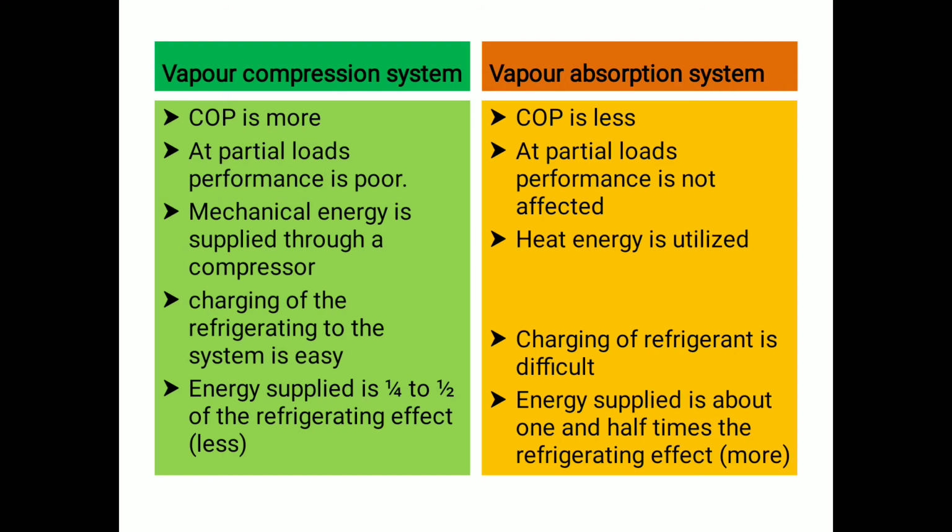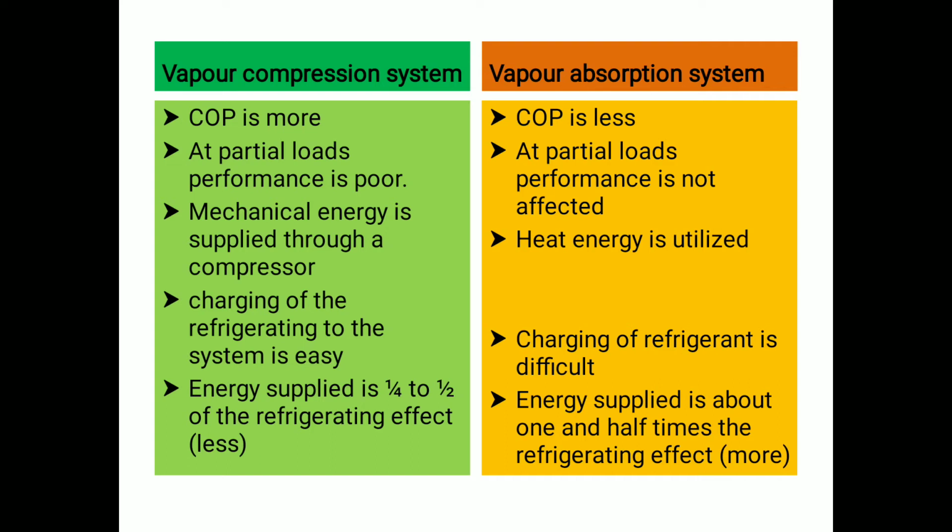In the vapor compression system, the COP is higher, but in the vapor absorption system, the COP is lower. In the vapor compression system, partial load performance is poor, whereas in the vapor absorption system, partial load performance is not affected. Mechanical energy is supplied through a compressor, while heat energy is utilized in the vapor absorption system.